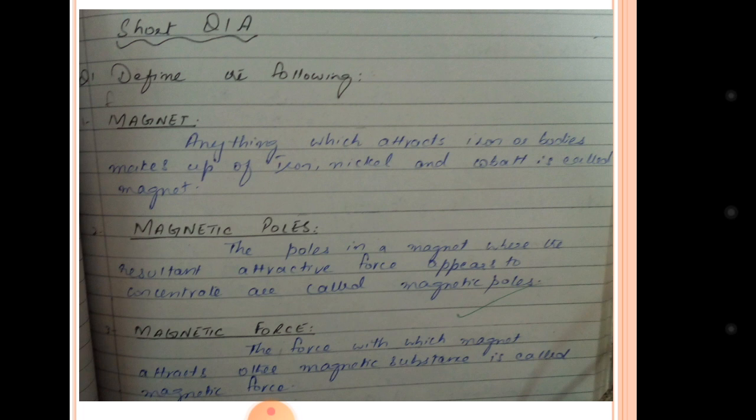What is magnetic force? The force by which a magnet attracts other magnetic objects is called magnetic force. If you bring a small magnet, it will attract a small amount of iron and magnetic substances. But if you bring a huge magnet with high magnetic power, it will attract more and more magnetic substances. So it depends on the size of the magnet and the power of the magnet.